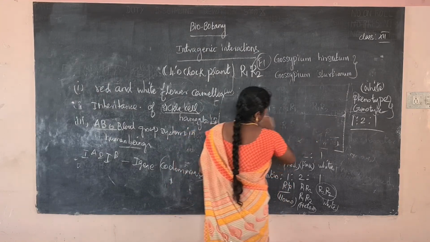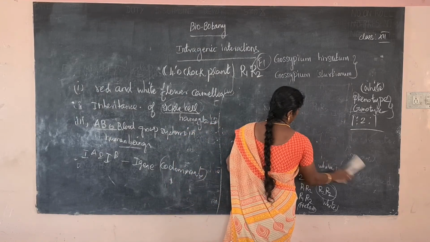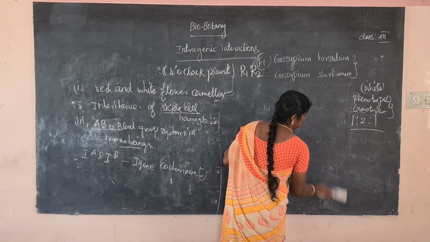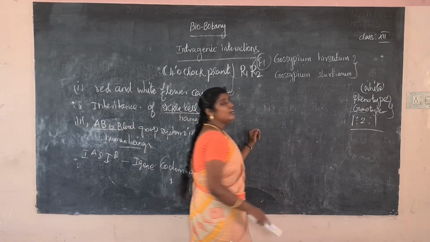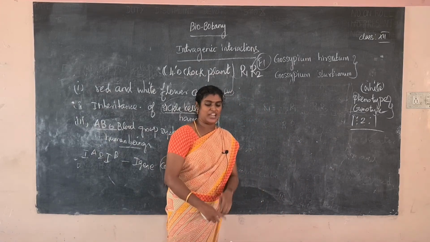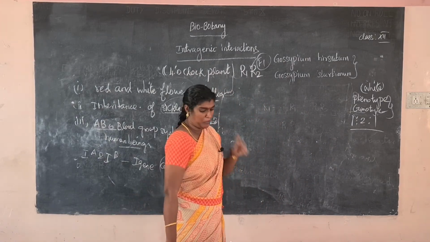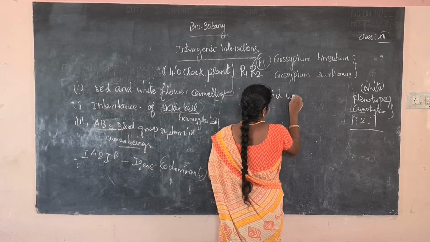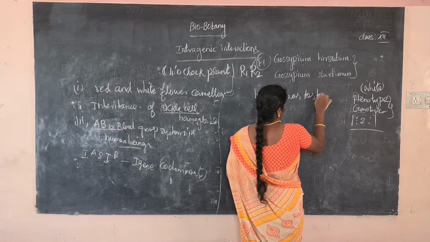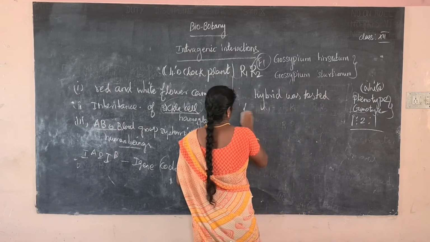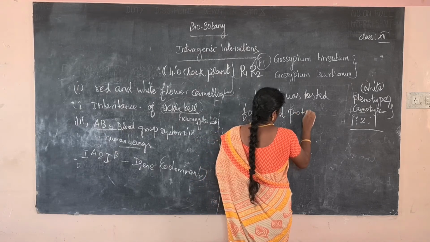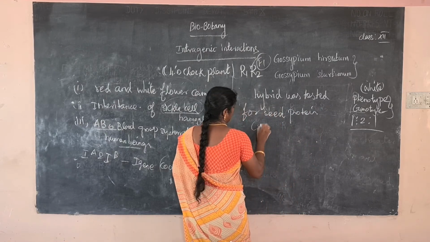These two plants also indicate codominance, expressing the dominant character of both in the F1 generation. The hybrid was tested for seed protein. The technique name is electrophoresis.